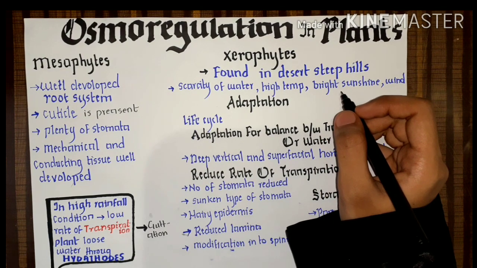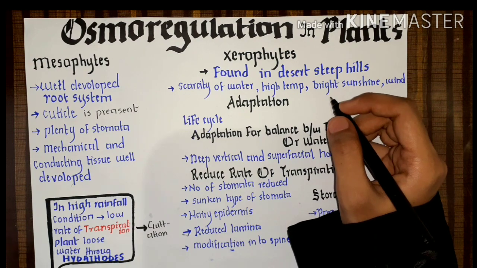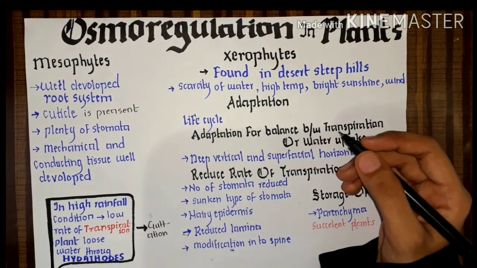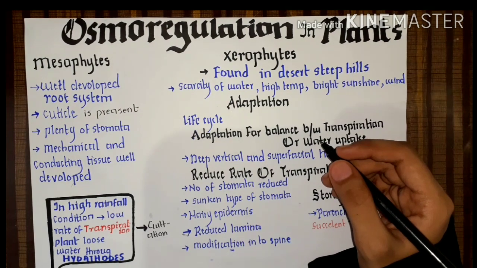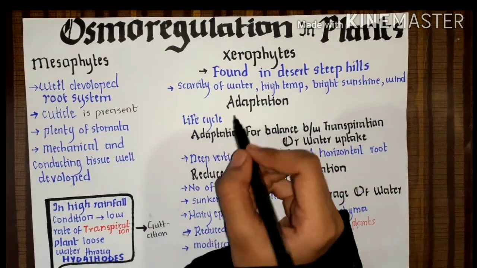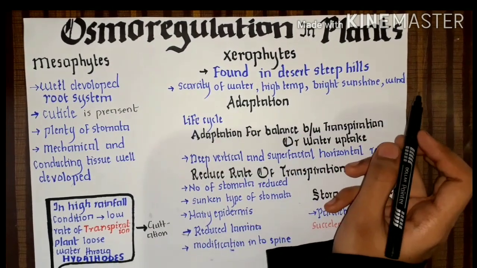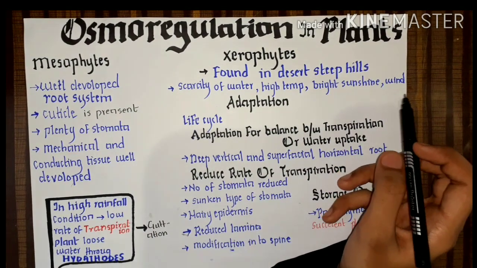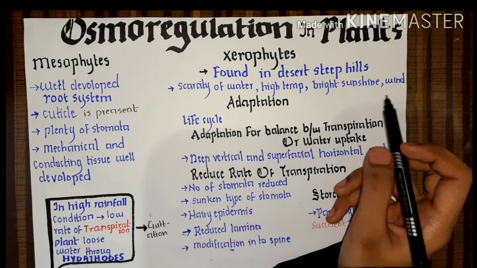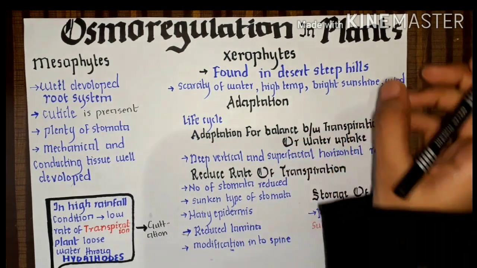So at the steep hills, though maybe the outside environment is not too hot, they still cannot absorb water from the soil. So they have scarcity of water, due to high temperature, high sunshine and wind. In the steep hills or mountainous areas, there is a high wind. Okay. So how can they compensate such stress?